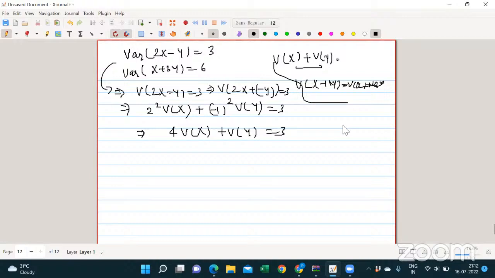Not variance, because square is there. Yeah, square is there, right? Yes, sir. So these things we get. Now for this equation, the rest of things I am able to do, sir. So similarly, I did mistakes. Okay, you can proceed further, right?